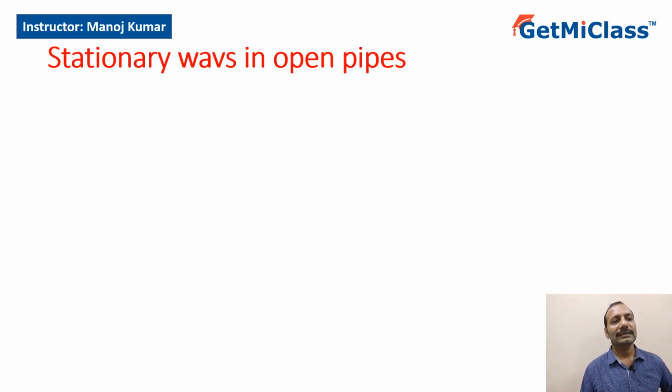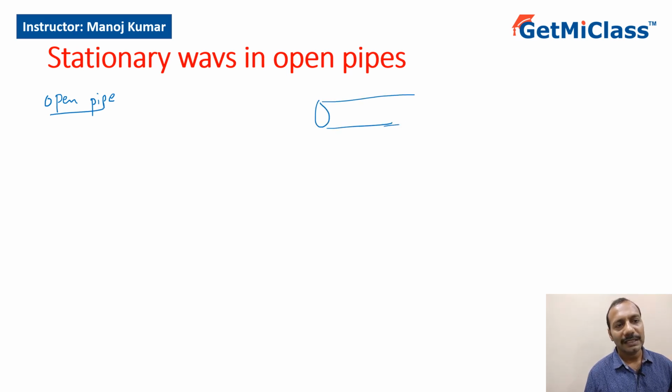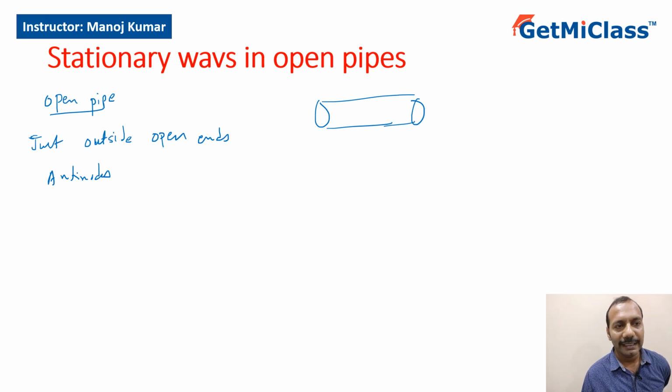After this, let's look at stationary waves in open pipes. Now, what is an open pipe? An open pipe is a pipe which is open at both ends, something like this. The rule that we follow is that just outside the open ends, antinodes are formed. So if I blow air here, the disturbance travels from here to here.